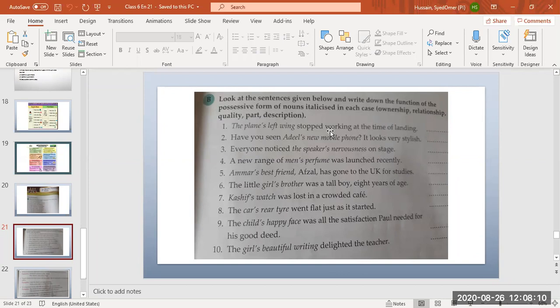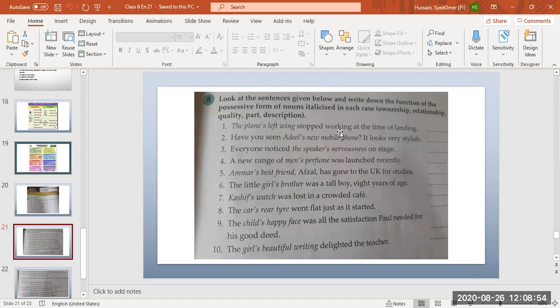Ownership means something which belongs to you, like my house, my car, my books, my cycle. Relationship is like my father, my mother, my brother, my sister, my father's friend. This shows relationship. Quality means bravery, goodness, courage. Part means body parts, or a part of a house. Description means it is describing something.